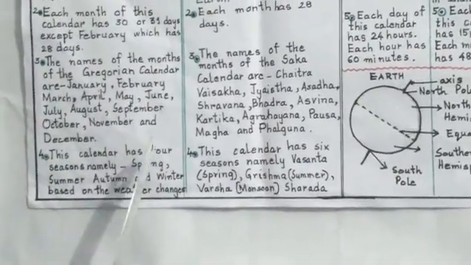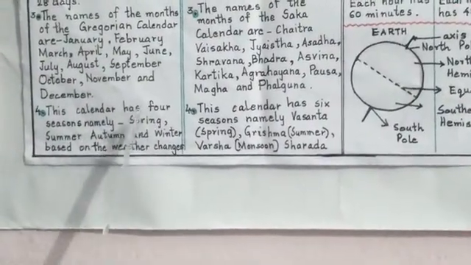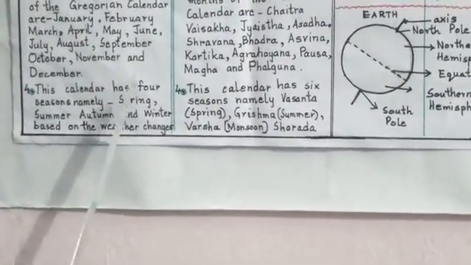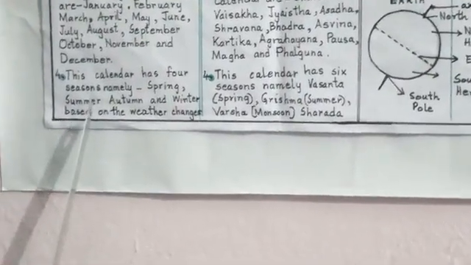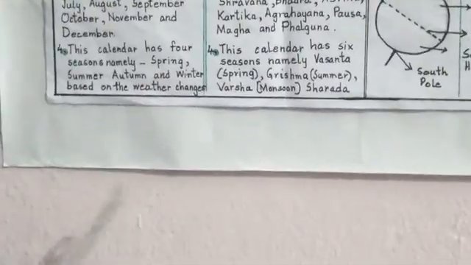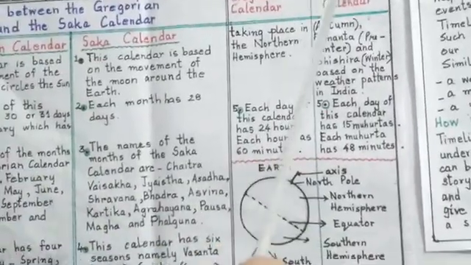How many seasons does the Gregorian calendar have? It has got 4 seasons. They are spring, summer, autumn and winter. And what are they based on? These seasons are based on the weather changes taking place in the northern hemisphere.